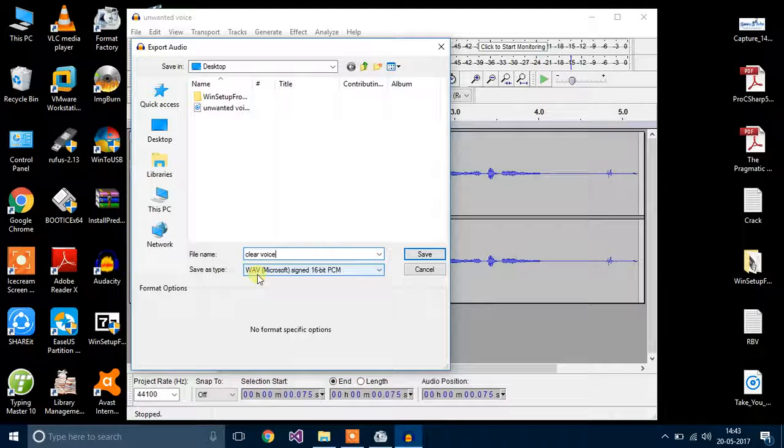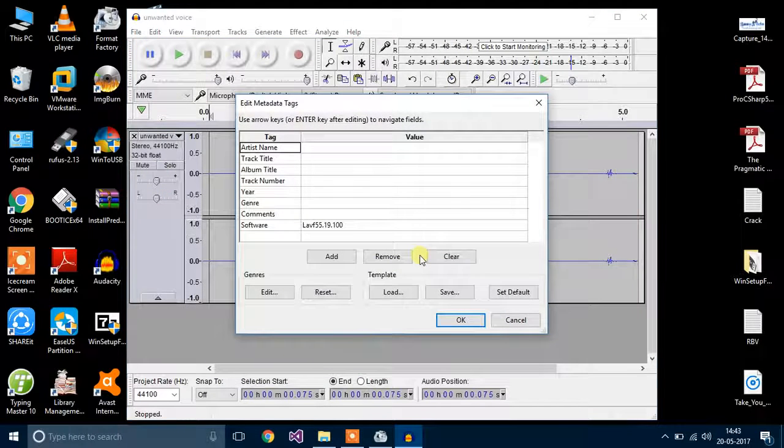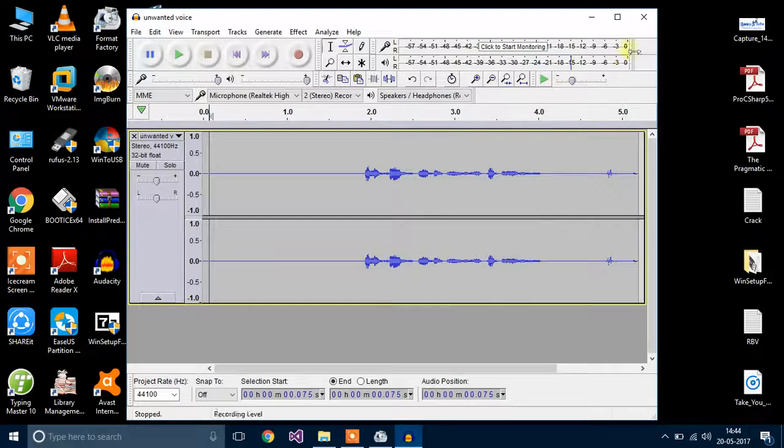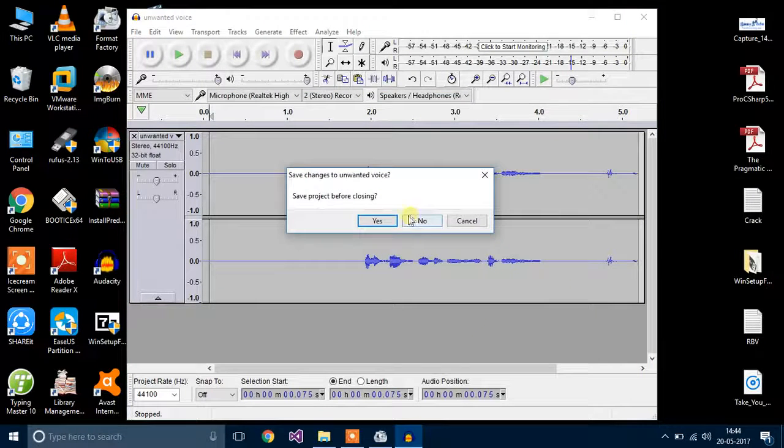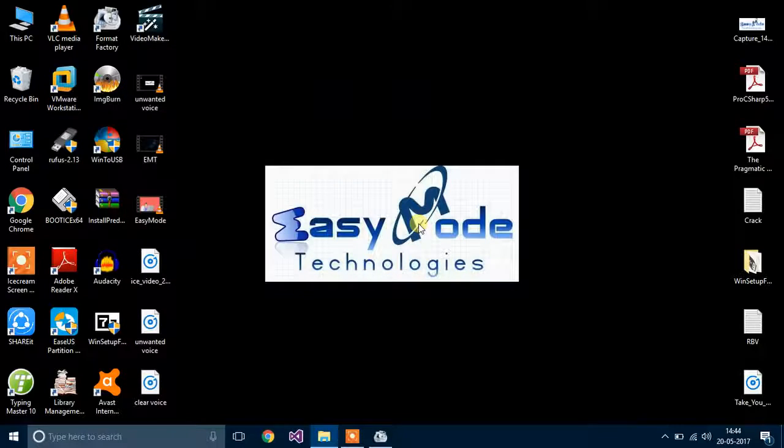Export in wave format. Click save. Then you need to click OK. Now as you can see, there is also a file, clear voice. Delete this file and again go to Format Factory software. Double click on it.